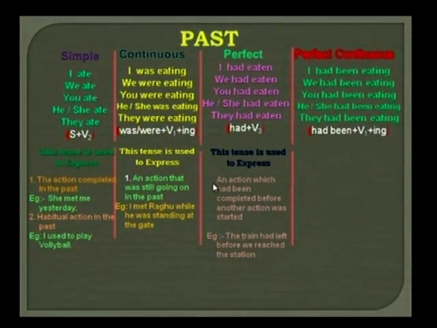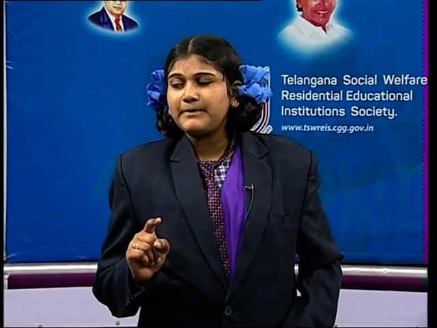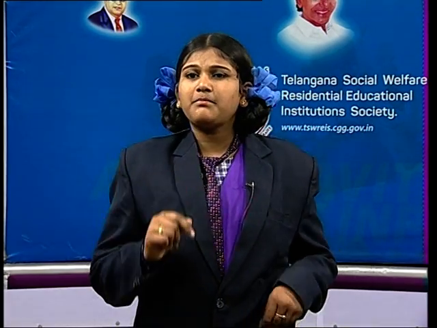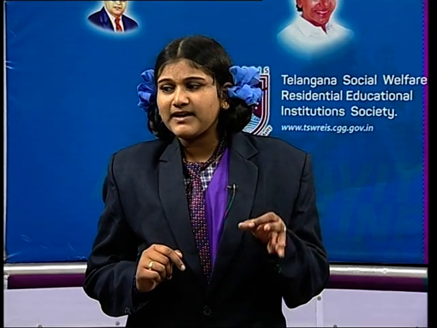So friends, I think you observed here that we have added subject plus had been plus V1 plus ing. What have we added? Subject plus had been plus V1 plus ing. So repeat it with me: subject plus had been plus V1 plus ing.